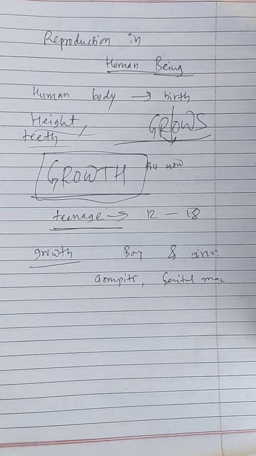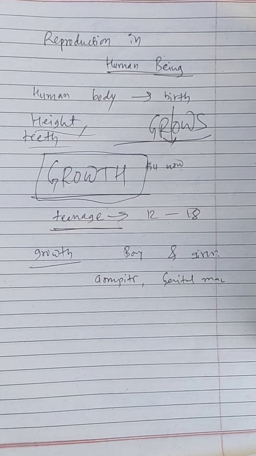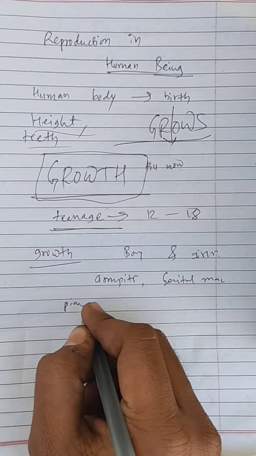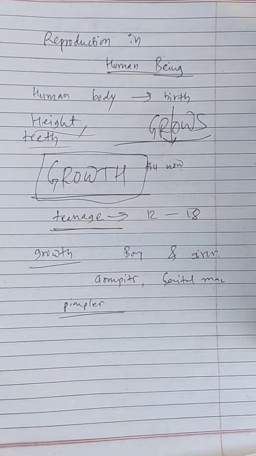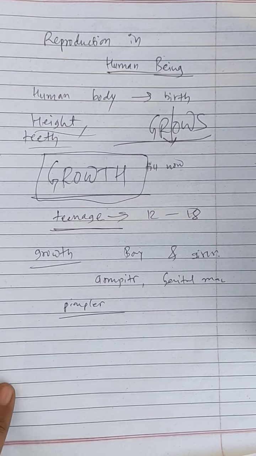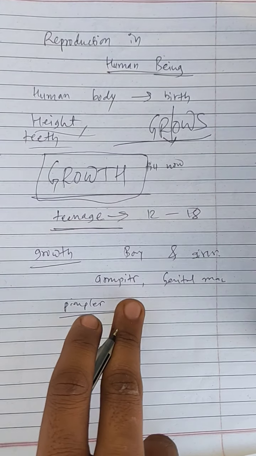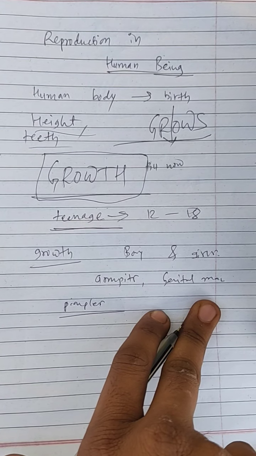We also notice that hairs become darker, or some are lighter, on the hands and legs. Our skin frequently becomes oily. We get pimples. At this age you get pimples. So these are common changes. These are not related to your common growth, but yet they are common in boys and girls.